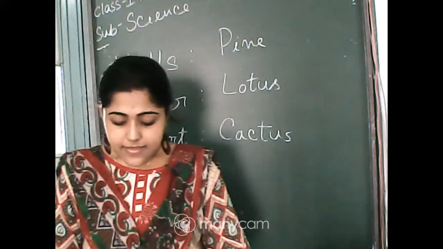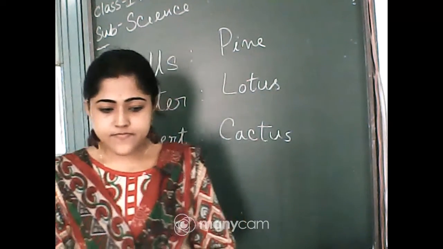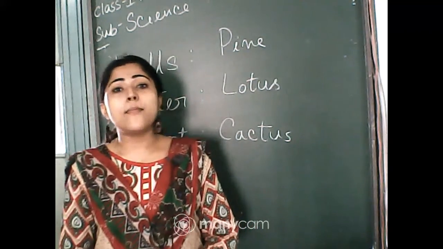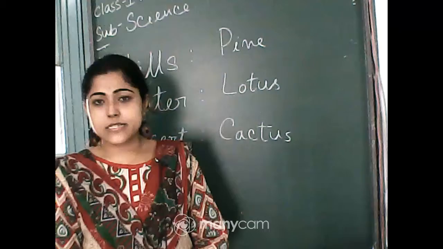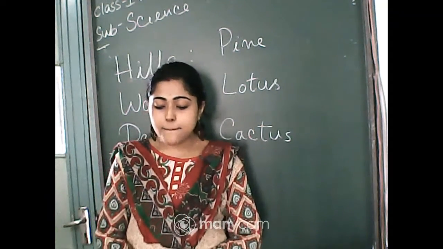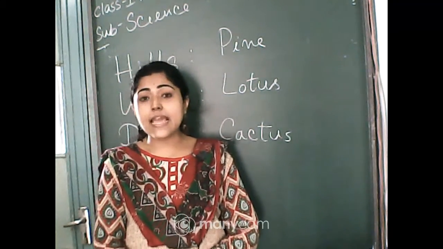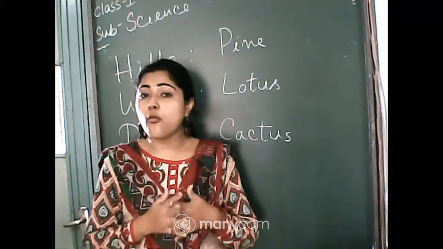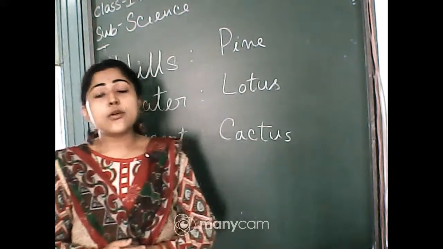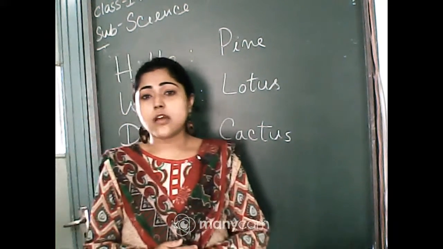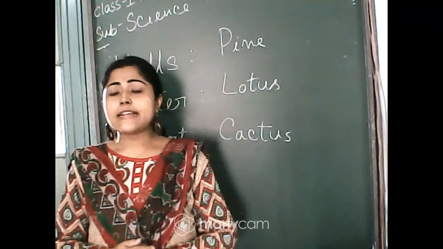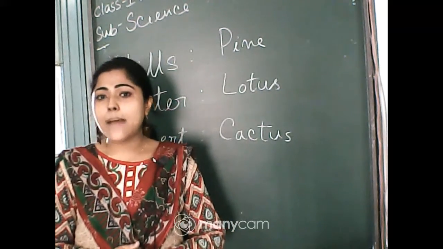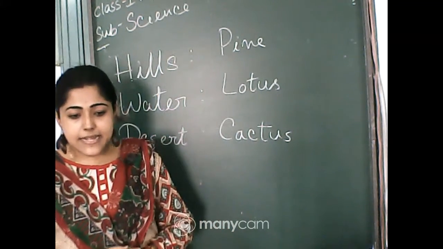Now see the parts of a plant. As you know, our body has many parts, right? Our body has different kinds of parts, and those parts do different types of work. There are also many parts of a tree, of a plant, like trees, shrubs, herbs. They also have different parts. So let's see their names.